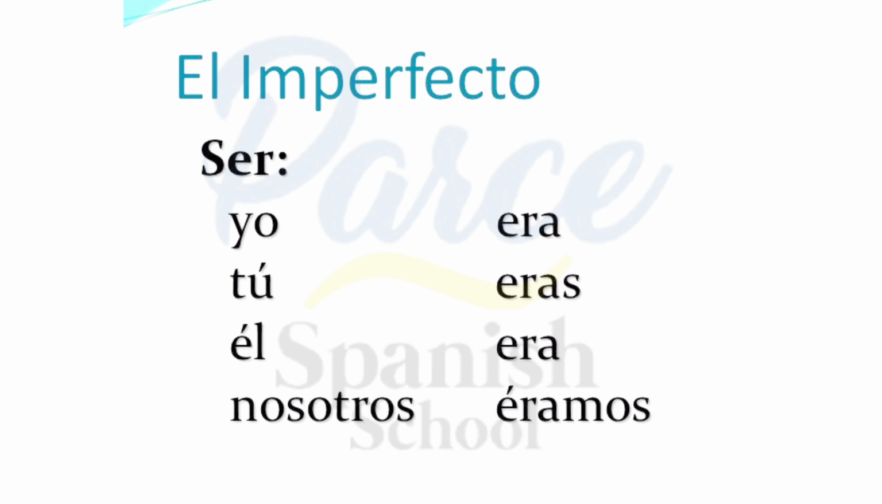This is very useful and you're going to know how to use the imperfect and the preterite of the verb ser in past. Let's go! First of all, we're going to conjugate the verb ser in imperfect. So you say, yo era, tú eras, él era, ella era, nosotros éramos, ustedes eran.